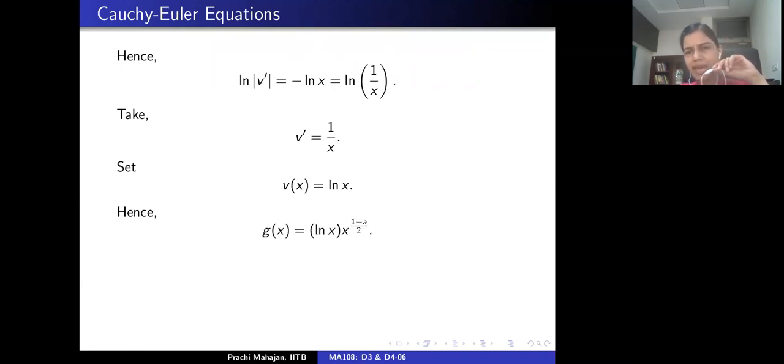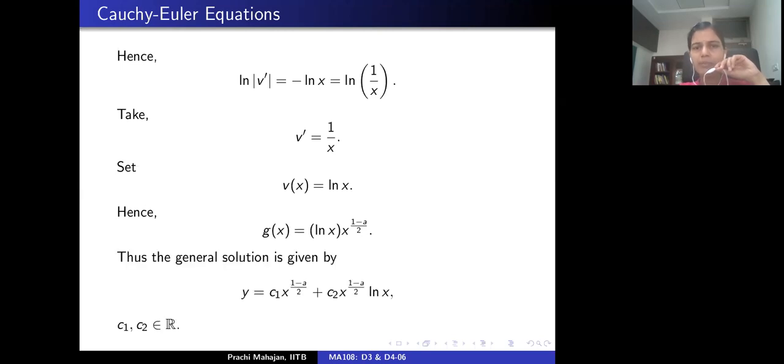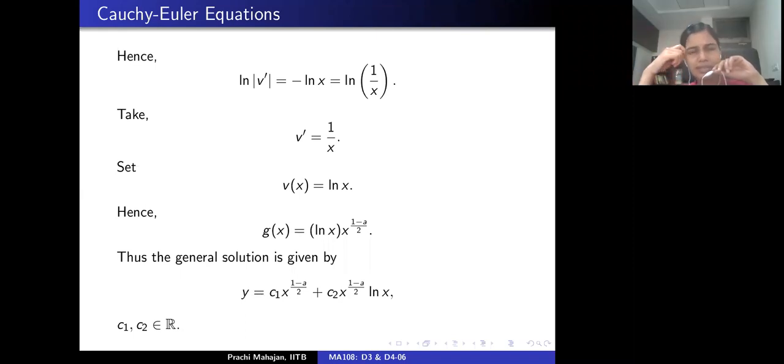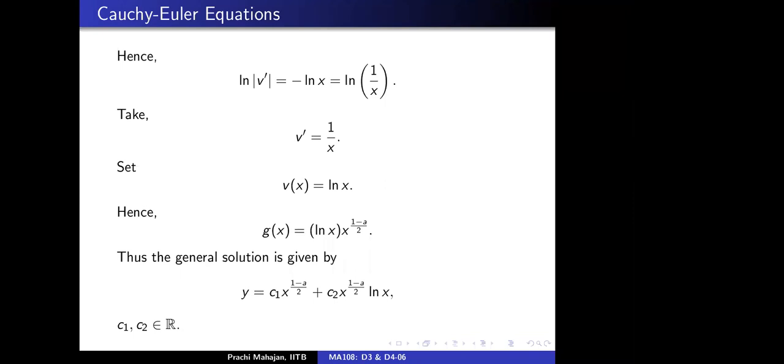Given f as x to the power (1 minus a) by 2, g, which is v times f, would read logarithm of x times x to the power (1 minus a) by 2. So we have been able to find another linearly independent solution of the given Cauchy-Euler equation. Correct? Is that okay? This was the case when the auxiliary equation has repeated roots. We first discussed real and distinct roots for the auxiliary equation. The second scenario is when the auxiliary equation associated to the given Cauchy-Euler equation has repeated roots.